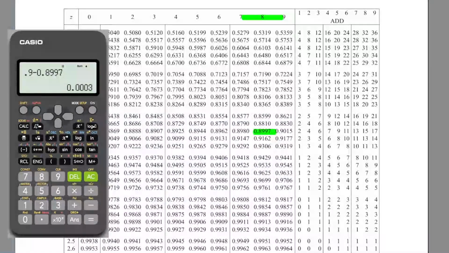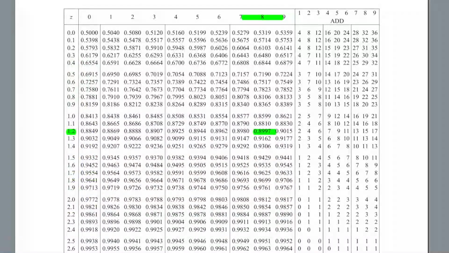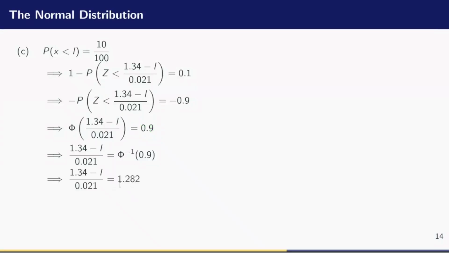So I need now to identify the 3 here and then add that value to the 1.28 that I already have. But 3 is not here. I round it up to the closest number, which is 4, and I move up and I see that I need to add 2 to that Z value. So now my Z value becomes 1.282. I hope we are together on that one. All right. So if I come back to the Z value, I'll see that evaluating that gives me 1.282. I'm just left to apply some algebraic skills to obtain a value of L.